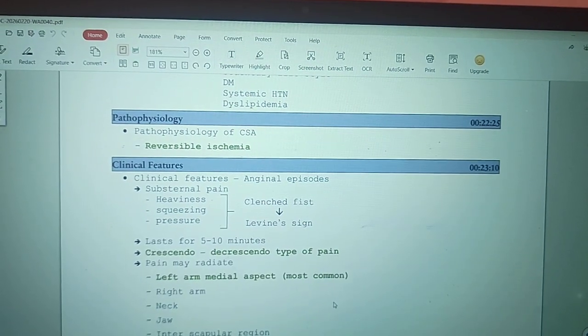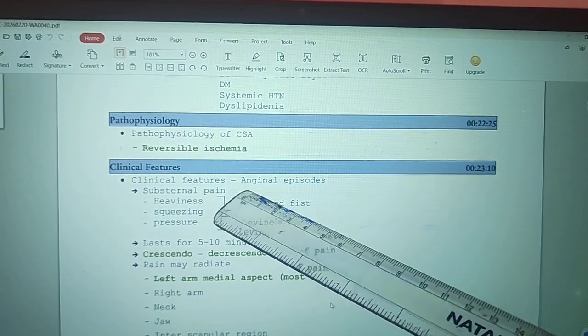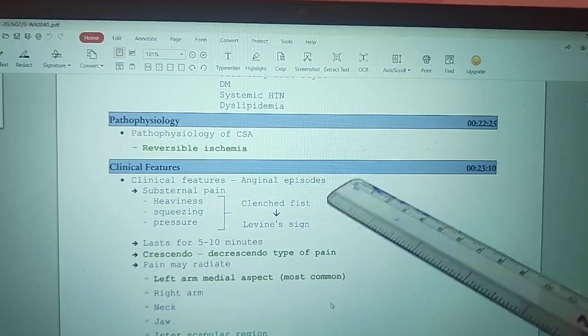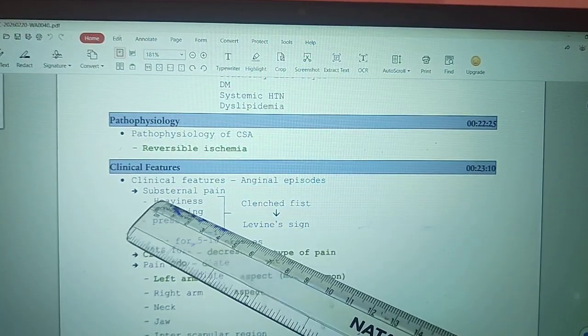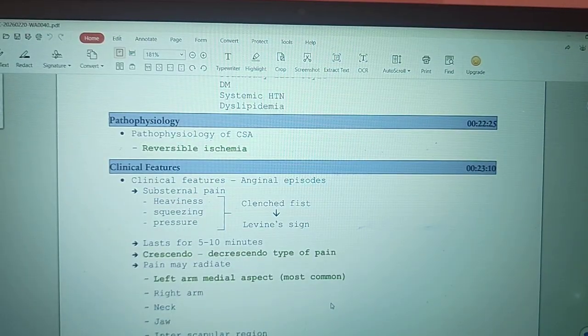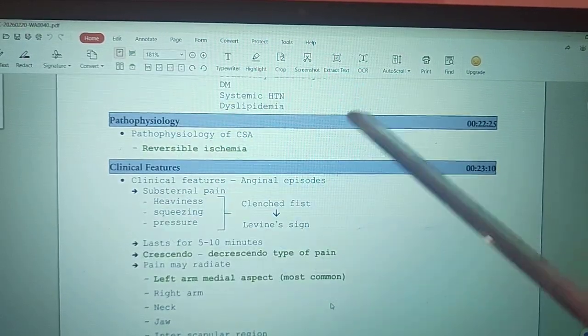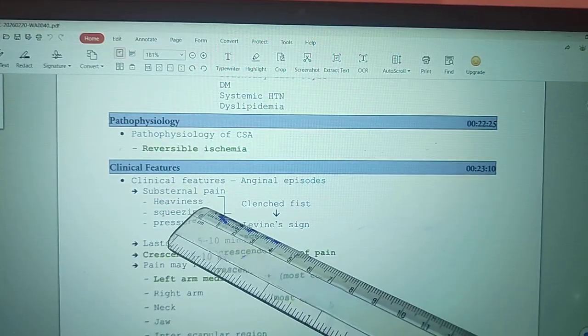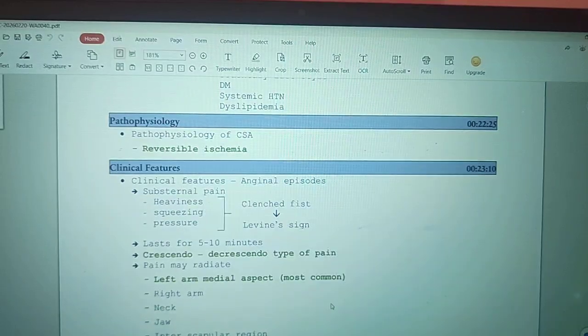So next is the clinical features. In the early stages the patient will be asymptomatic, and after that the patient will develop anginal episodes, which means the patient will have substernal pain. And how can we characterize the pain? The main characteristic is a heaviness over the retrosternal area or precordium. The pain will be like a heaviness or a squeezing type of discomfort, and the patient will say that the pain is a squeezing type of discomfort.